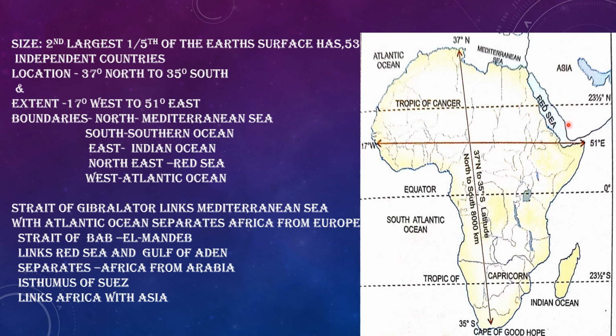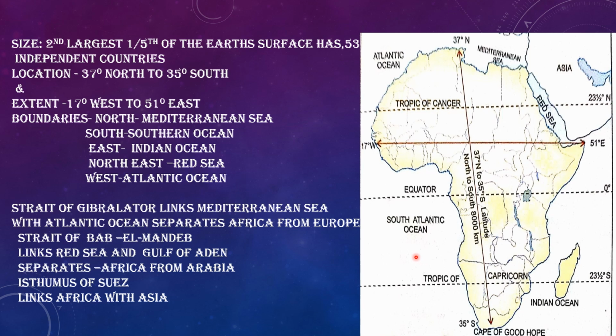Here you can see the Red Sea. Then to the east we have the Indian Ocean. Then to the west we have the Atlantic Ocean, and to its south we have parts of the Southern Ocean. So these are the surrounding water bodies of Africa. Besides the major water bodies surrounding the continent, we have two straits separating the mainland of Africa from other continents.